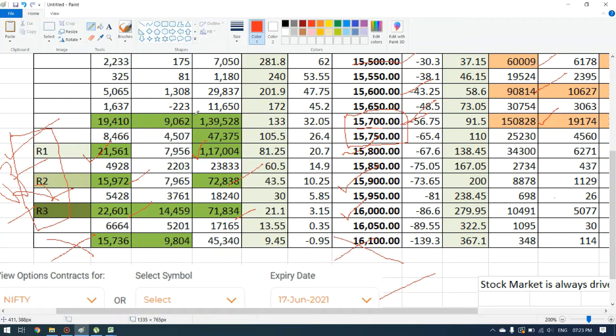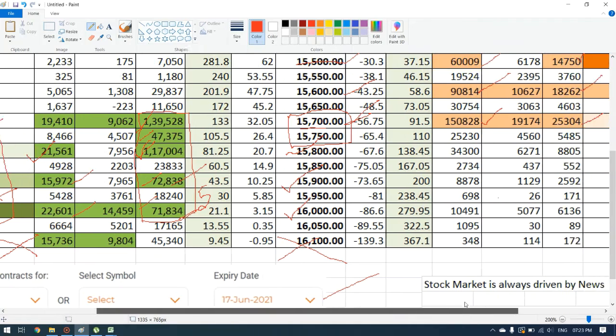Okay, first when we consider the volumes at 15,700 we have 1,39,000 plus 47,000 plus 1,17,000. And if we consider the resistance 2 and 3 volumes also, it is coming around 5 lakhs. Make it clear: 1.5 lakh, 2 lakhs, 3 lakhs, 4.5 lakhs, around 5 lakhs it is coming.